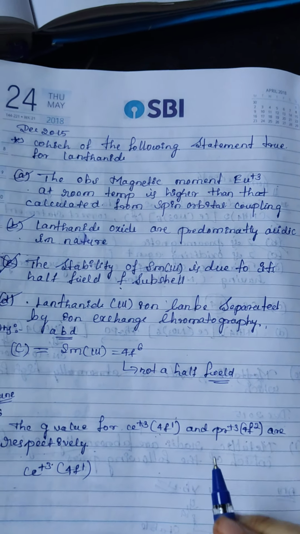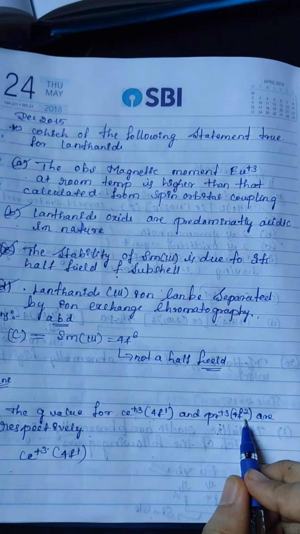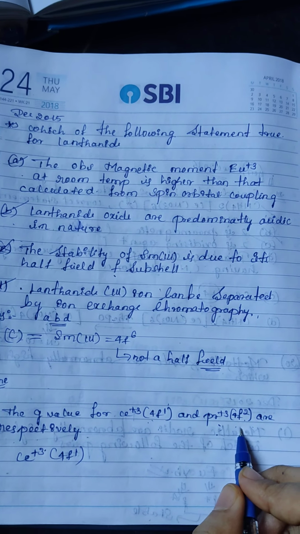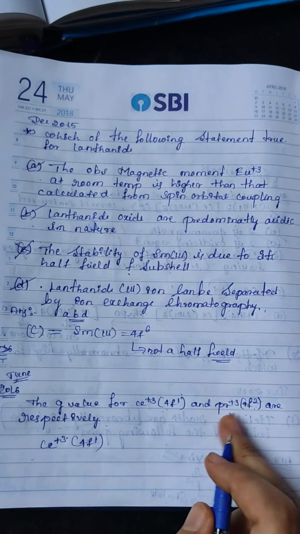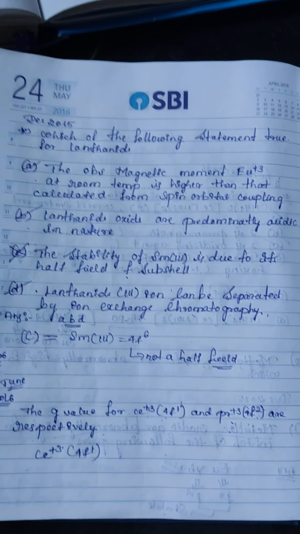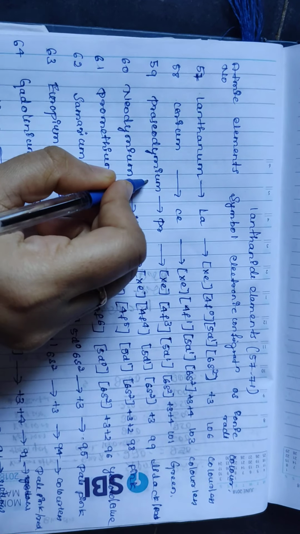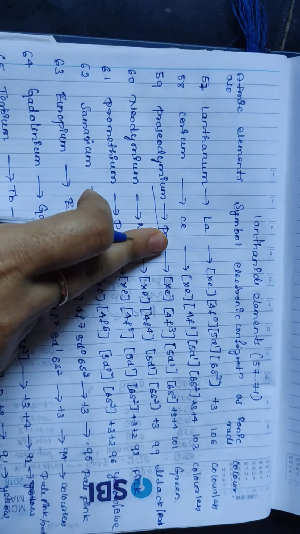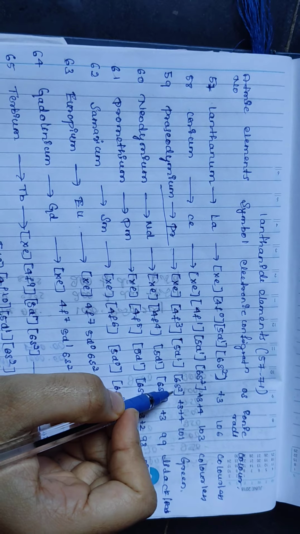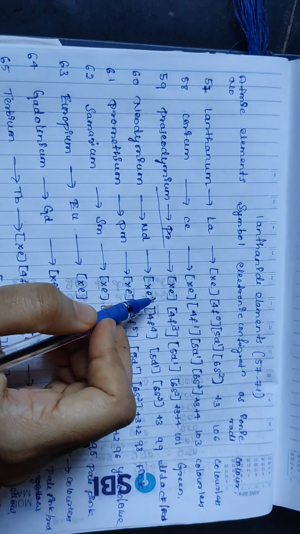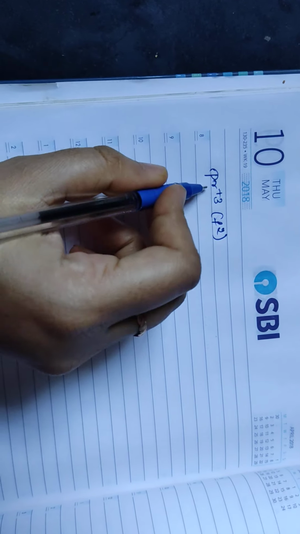Okay, we have to know about the electronic configuration. Promethium will be 4f3, but they have given 4f2. Why has CSIR given 4f2 for that question? This is the electronic configuration of promethium complex: 4f3, 5d1, 6s2. But the CSIR examination gave 4f2 only. How is it possible, 4f2?